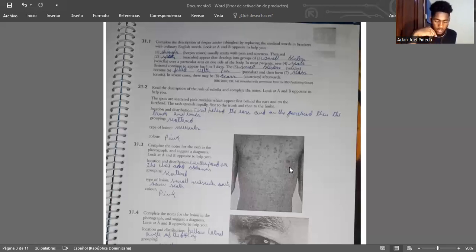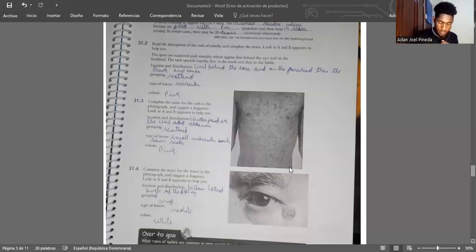31.4. Complete the notes for the lesion in the photograph and suggest the diagnosis. Location and distribution: below the lateral angle of the left eye. Grouping: single. Type of lesion: nodule. Color: white.